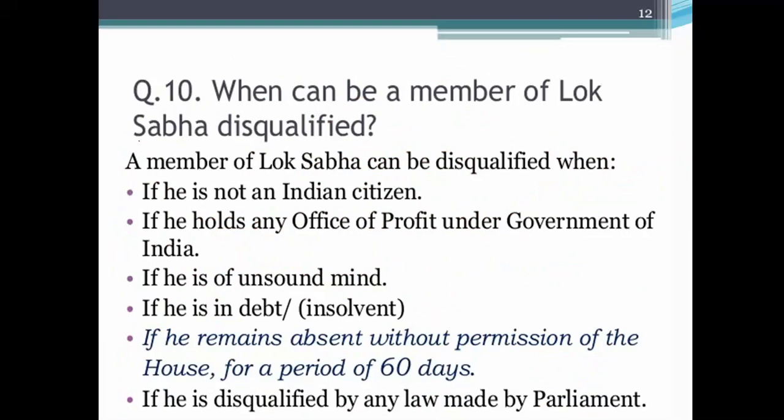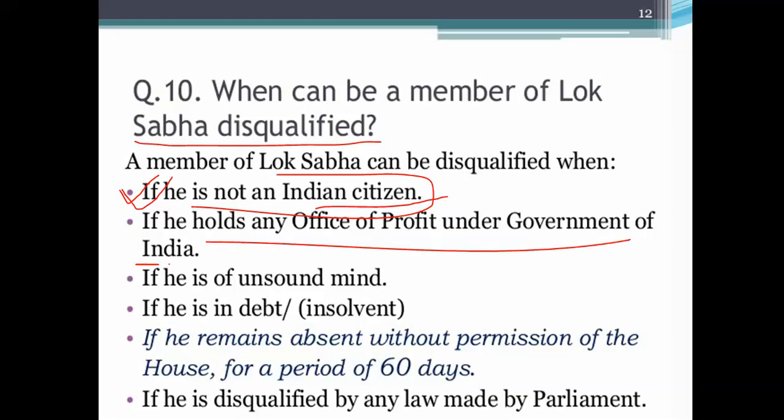When can a member of Lok Sabha be disqualified? The member of Lok Sabha can be disqualified if by forgery he has adopted Indian citizenship, or he has adopted the citizenship of any other country. He holds office of profit under the government of India. If he is accepting any government service, he is disqualified. He is of unsound mind. Suppose he has become a mad person after becoming a member of Lok Sabha.